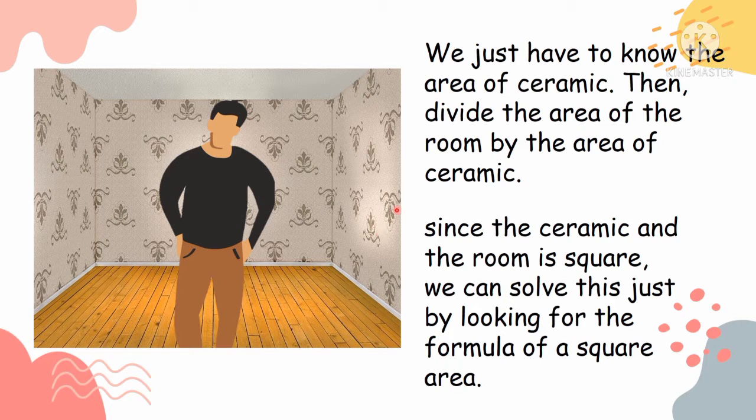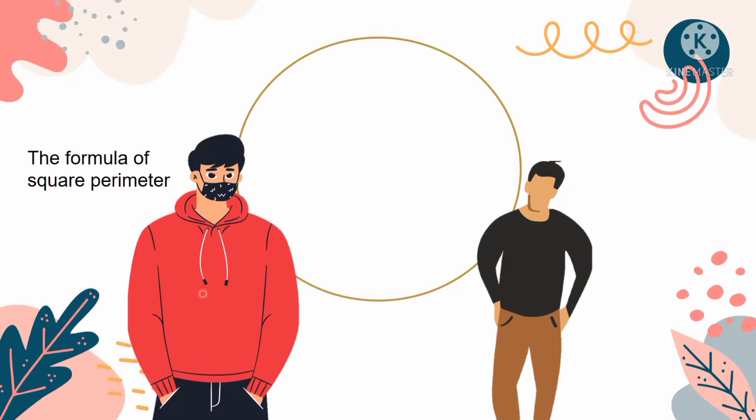And to solve this problem, we just have to know the area of the ceramic, then divide the area of the room by the area of the ceramic. Since the ceramic and the room are square, we can solve this just by looking for the formula of a square area. Okay, so for Jamal's problem, we have to find the formula of square perimeter, and for Mr. Maiden's problem, we have to find the formula of square area.